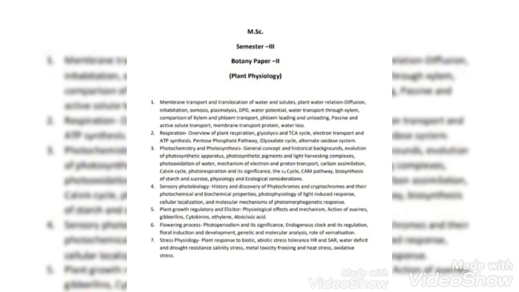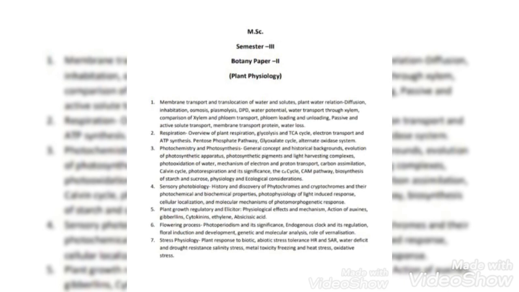The next topic is sensory photobiology, that is history and discovery of phytochromes and cryptochromes and their photochemical and biochemical properties, photophysiology of light-induced response, cellular localization and molecular mechanism of photomorphogenetic responses.